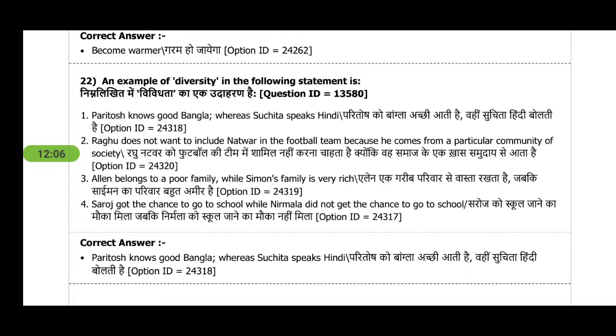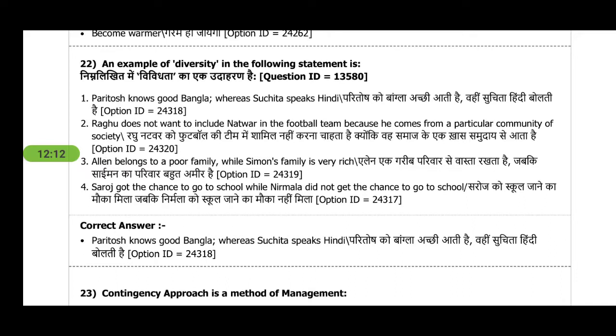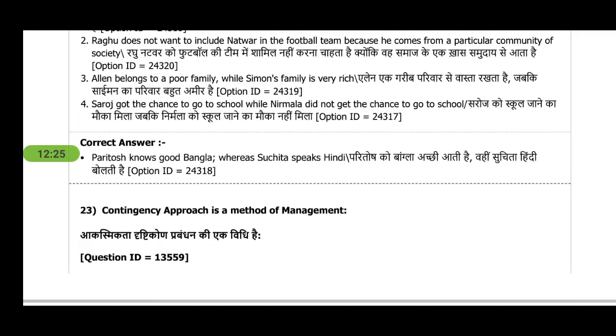Next question is, an example of diversity in the following statements is, so the answer is given, Paritosh knows good Bangla, whereas Suchita speaks Hindi. These questions you will not read in any book. This is your basic understanding, your analytical understanding.